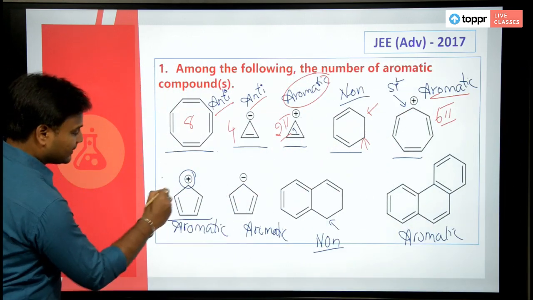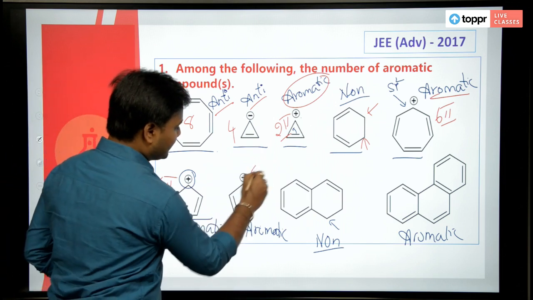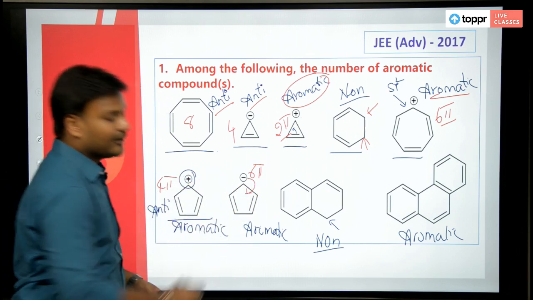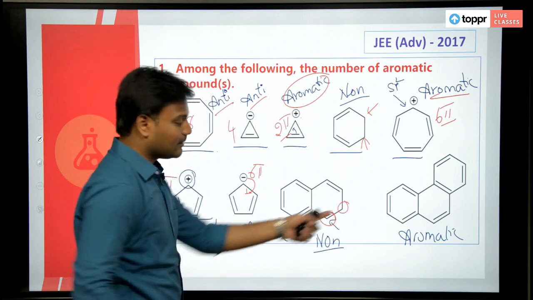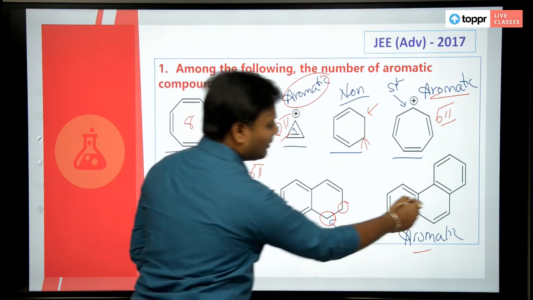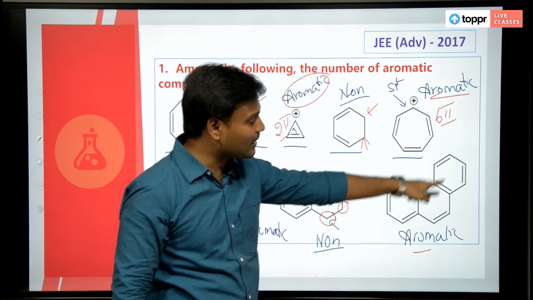In this case, this is a 4 pi electron system. The next one, here it is a 6 pi electron system, of course, because this negative charge is also involved in the delocalization. Here you have sp3 carbons, so it is non-aromatic. This is the structure of phenanthrene. Everywhere the delocalization is present, aromatic, sp2 hybridized carbons are present everywhere.